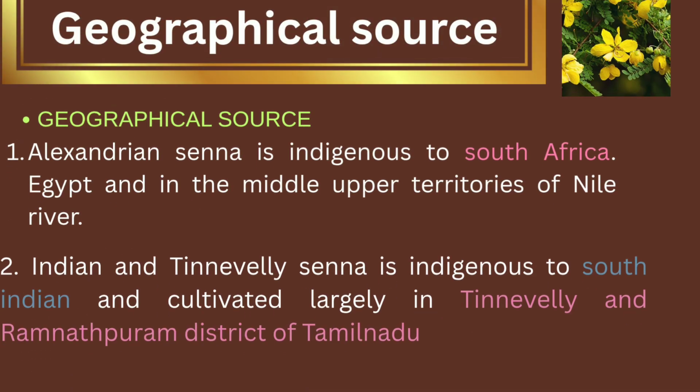Further, about the geographical source of senna leaves, where it is found. Alexandrian senna is indigenous to South Africa, Egypt, and the middle and upper territories of the Nile River. Indian or Tinnevelli senna is indigenous to South India and cultivated largely in the Tinnevelli and Ramanathapuram districts of Tamil Nadu.